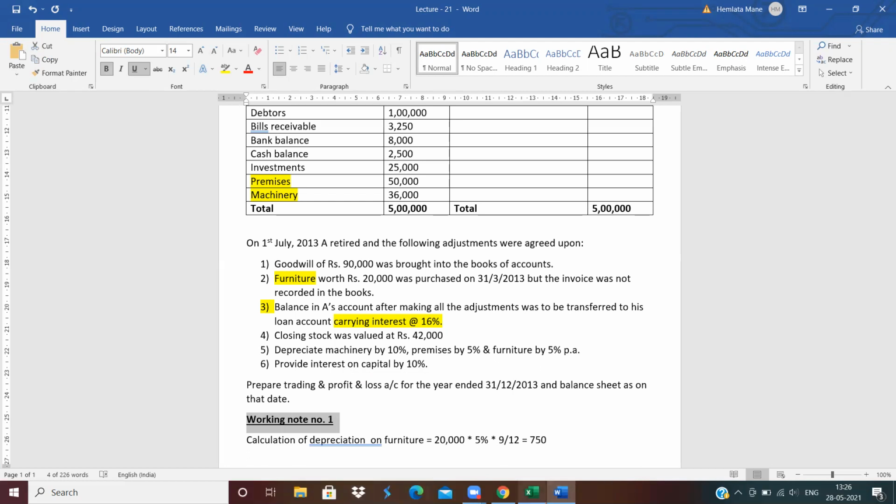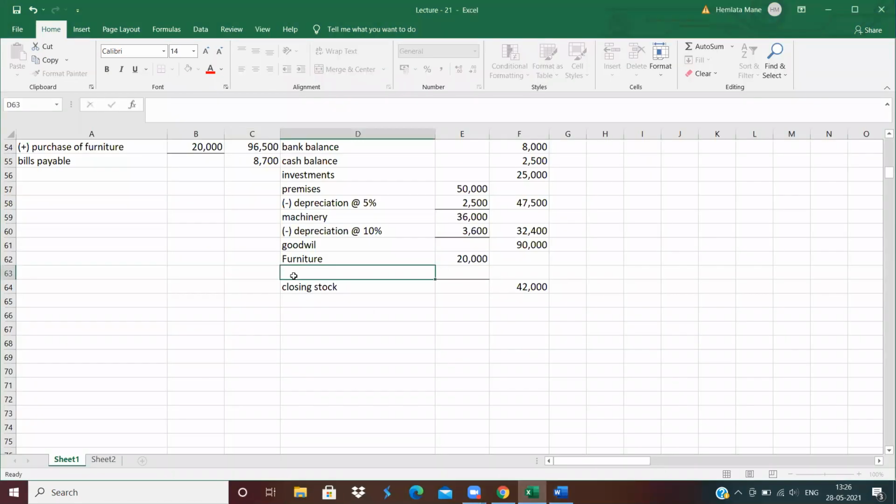Now, less depreciation at 5%, means how much? 750.